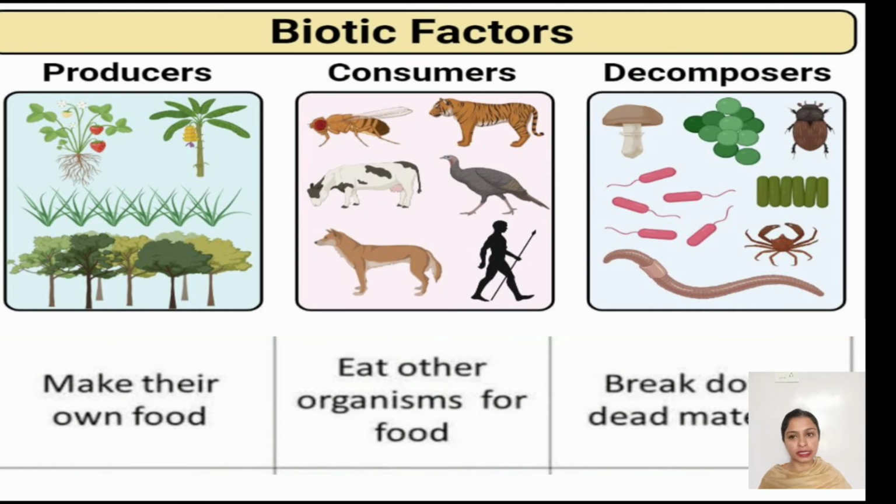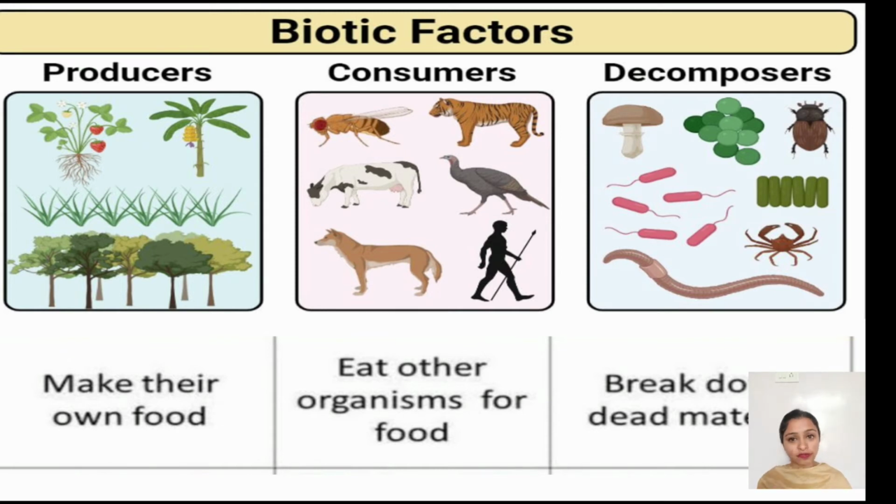Next comes the consumers. See, what are consumers? They are the animals which cannot prepare their own food, hence they are dependent on other organisms for food, so they are known as consumers or heterotrophs. Hetero means different or other, and troph means food. So animals that are dependent on other organisms for food are known as heterotrophs or consumers.